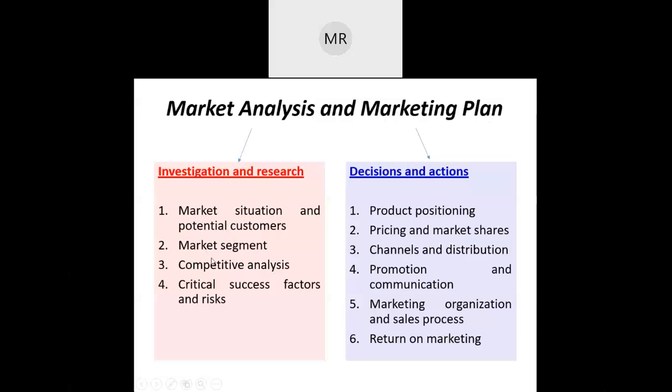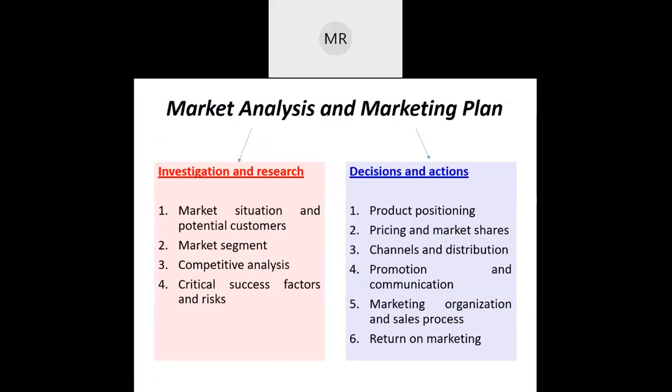For investigation and research: market situation and potential customer, market segment, competitive analysis, critical success factors. For decisions and actions: product positioning, pricing and market share, channel distribution, promotion and communication, marketing organization and sales process, return on marketing.